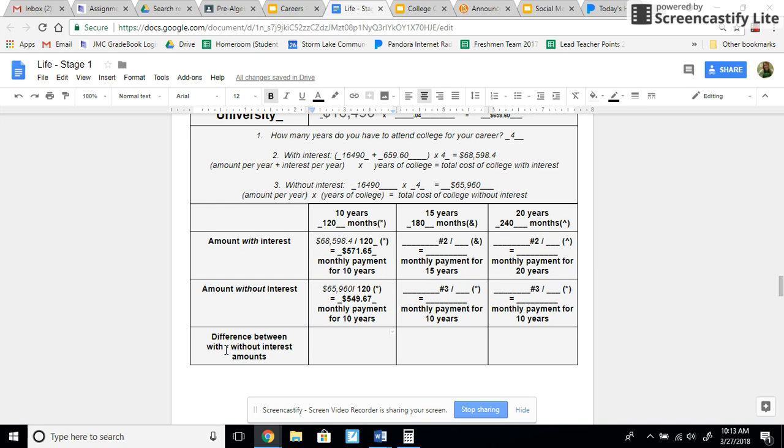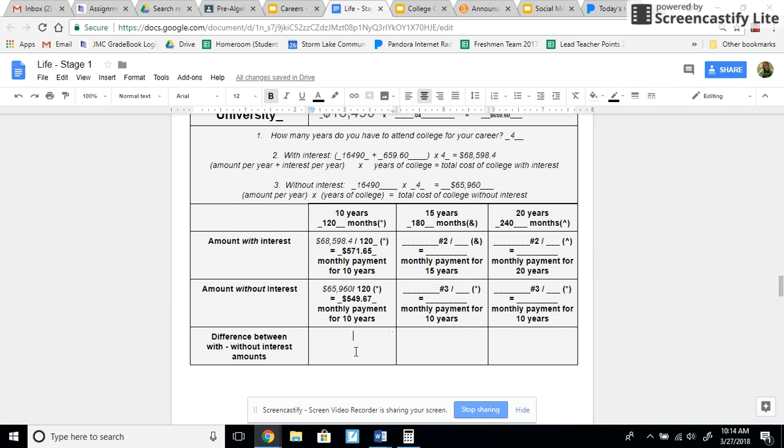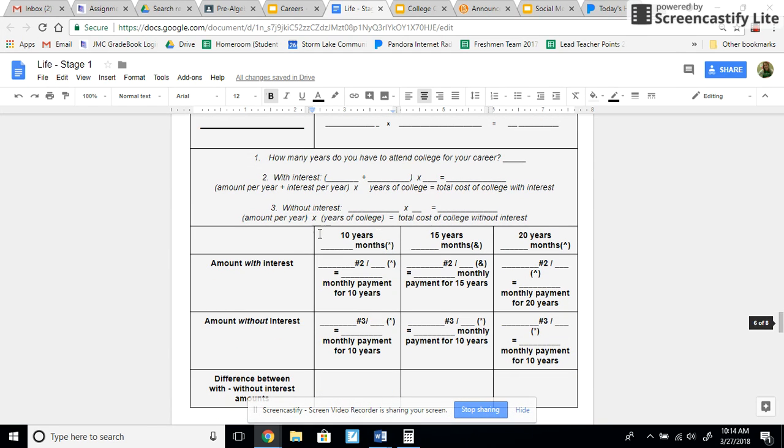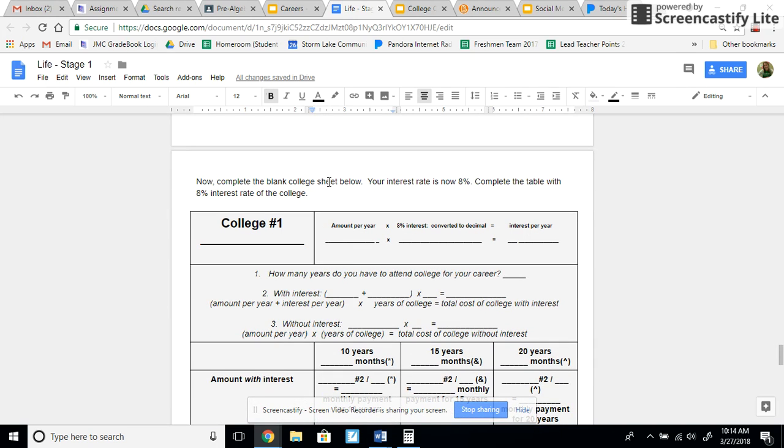Now, difference between with and without, you're going to take this amount, subtract this amount, okay? So I'm going to take 571.65, which is this one, and I'm going to subtract it from 549.67. And I'm going to put here 2198. Okay. You're going to do it for this column, and this column. You're going to do the same exact thing for your second college. And then down here, you're going to now complete the blank college sheet.